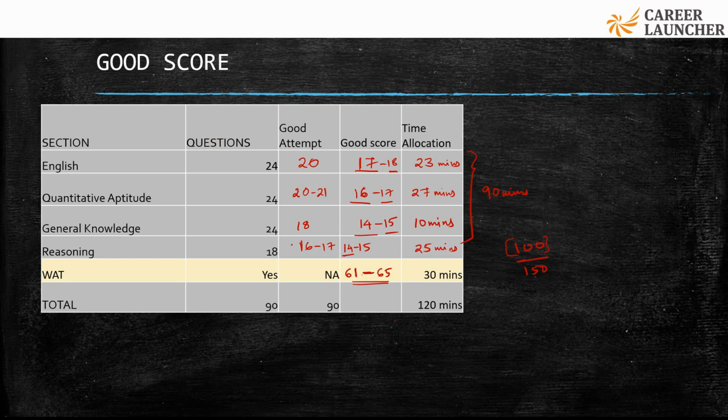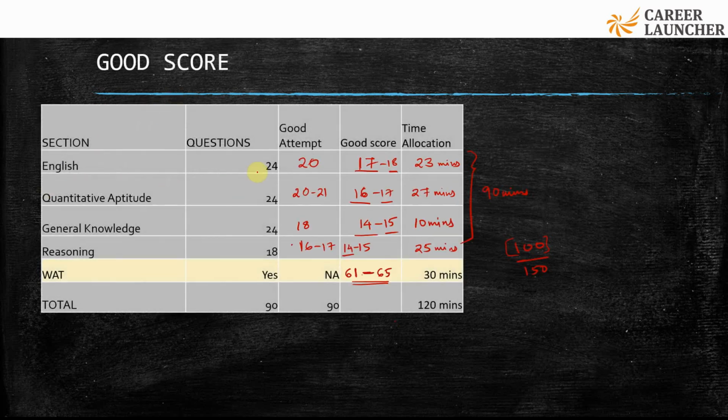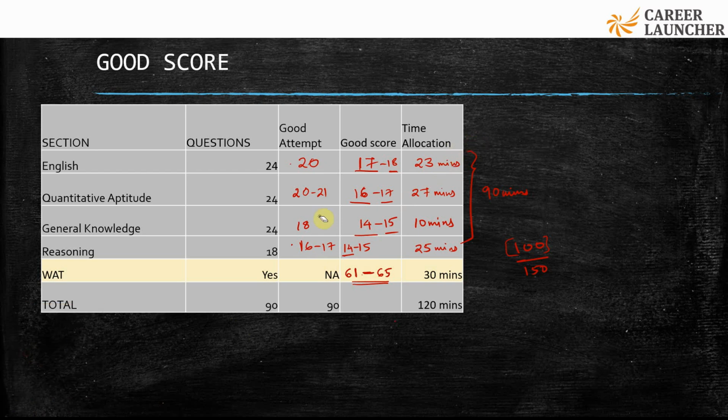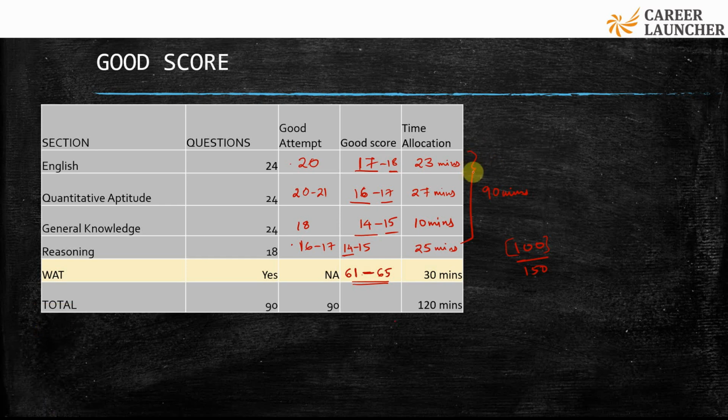Just a couple of tips for your sections. For example, English is a section where if you know a question in vocabulary, you know it. So avoid wasting time on vocabulary based questions. If you're not able to get the logic, or the meaning of the word, you shouldn't be spending 2 minutes on a single question. That is one thing you can avoid wasting time on.